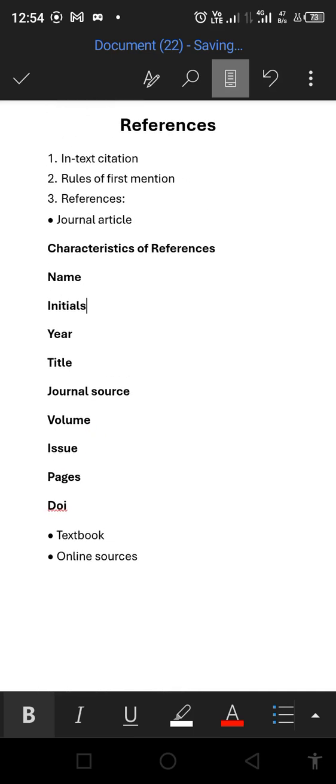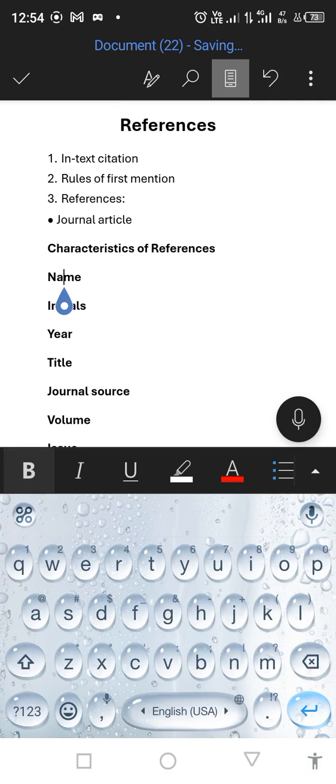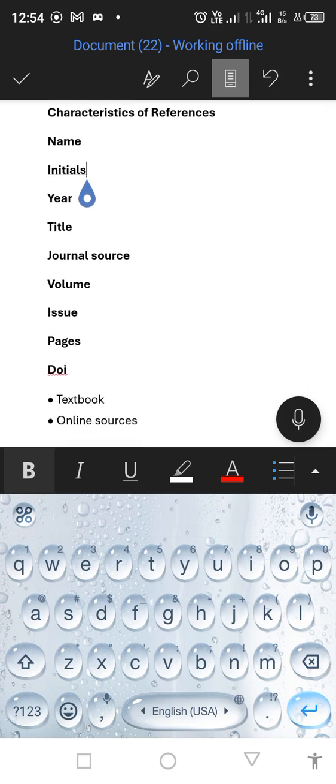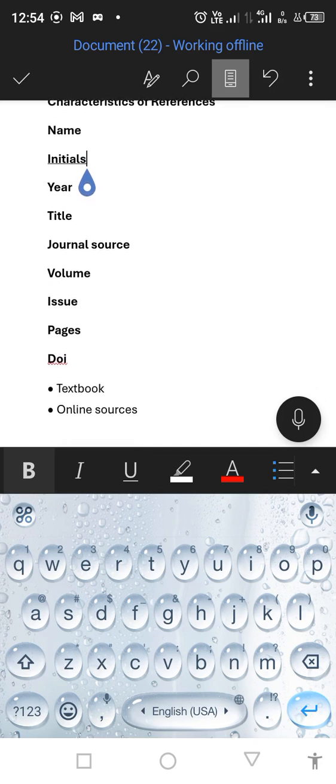Let's start with the name. Every article has a name: they have a surname, first name, middle name, and last name. Every article has initials. These initials are made up of their first name, middle name, and most of the time last name too, because some authors include that. We also have the year of publication, and the title or topic, whichever is convenient for you.